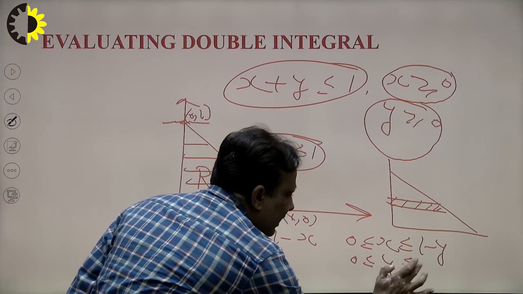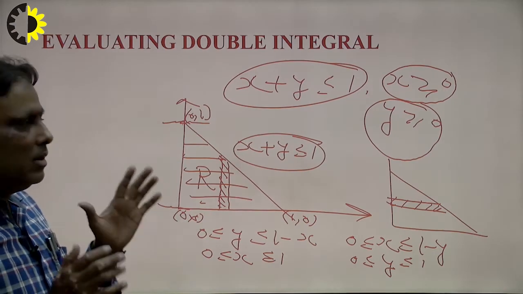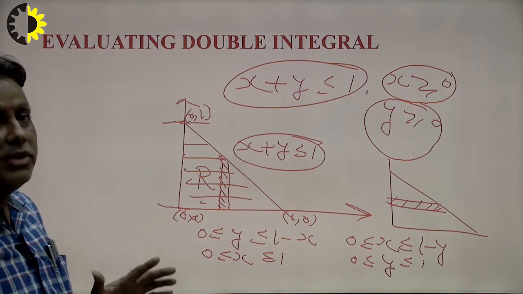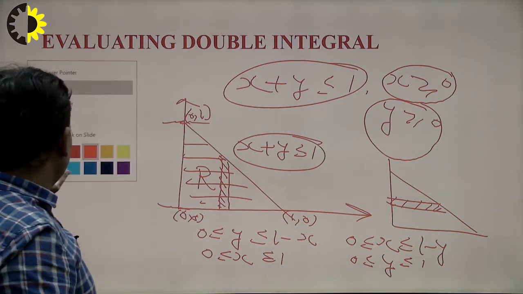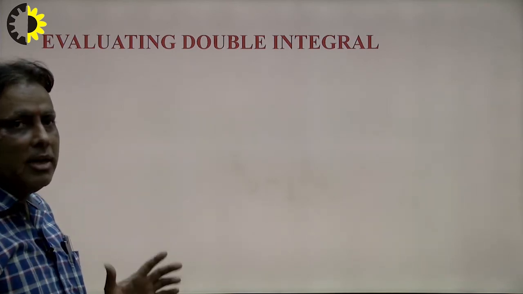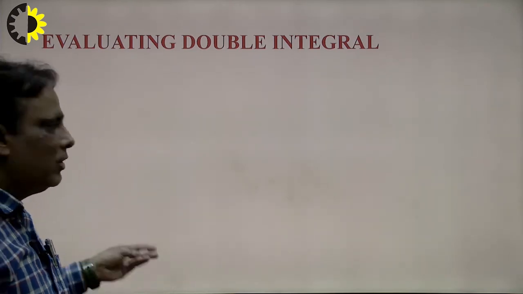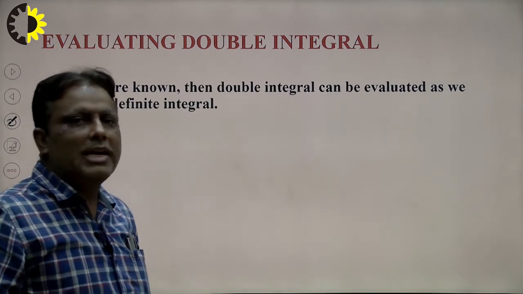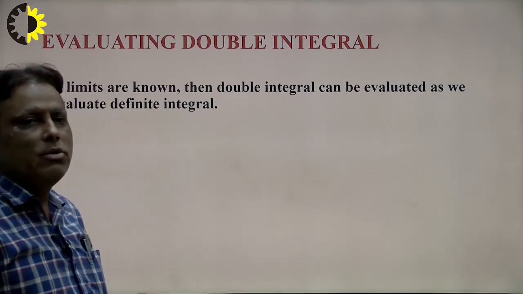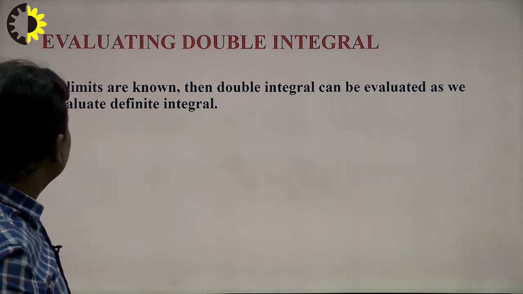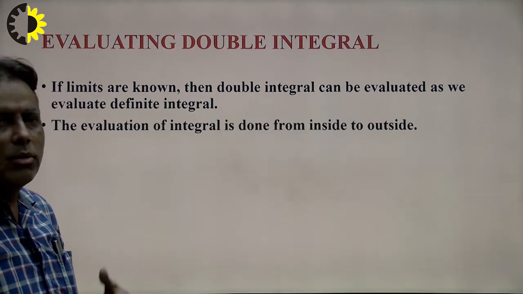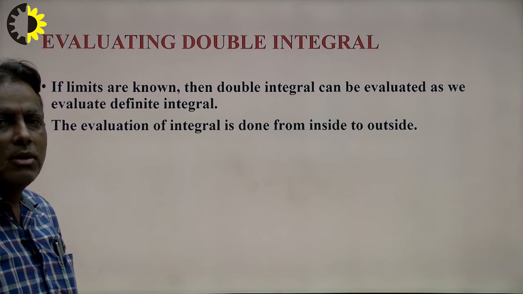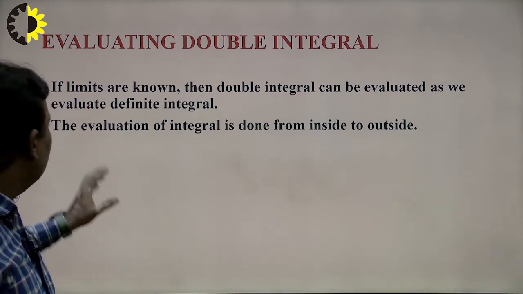In this way we can calculate the limit of a particular area or region with the help of a graph, and also numerically. Now we see here, if the limits are known, then the double integral can be evaluated by using the evaluation of the integral. In this way the integral is evaluated inside or outside the diagram.